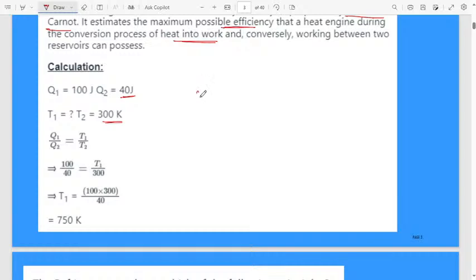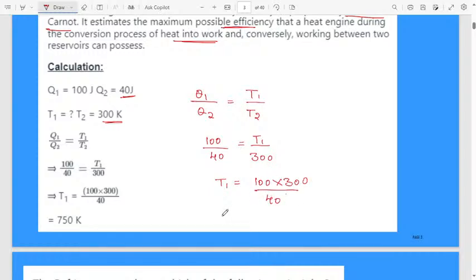You know the ratio Q1 by Q2 is equal to T1 divided by T2. Q1 is 100 divided by 40, equal to T1, which we have to find, divided by 300. Then T1 equals 100 into 300 divided by 40. Simplify, and you will get the temperature T1 as 750 Kelvin. Easy in the Carnot engine.